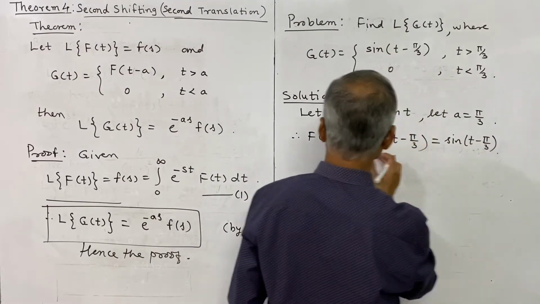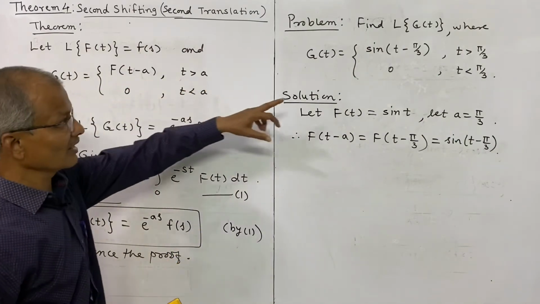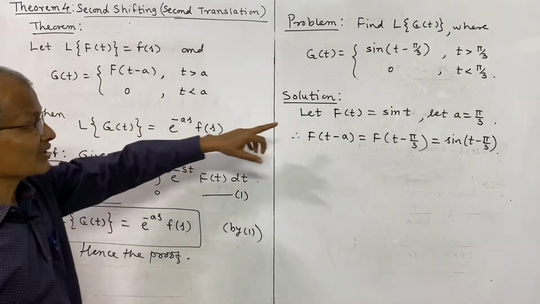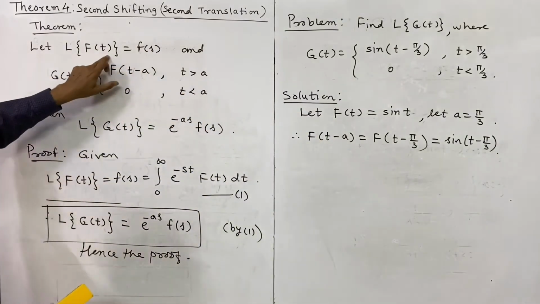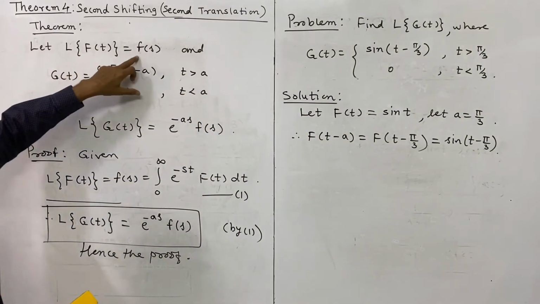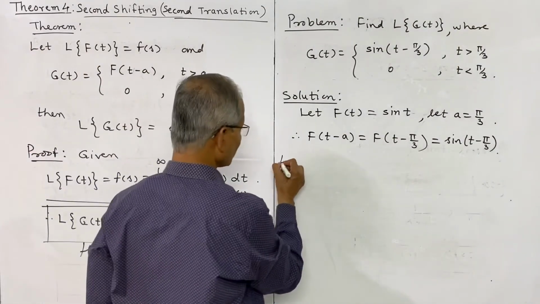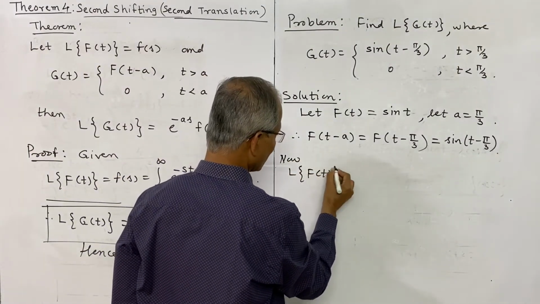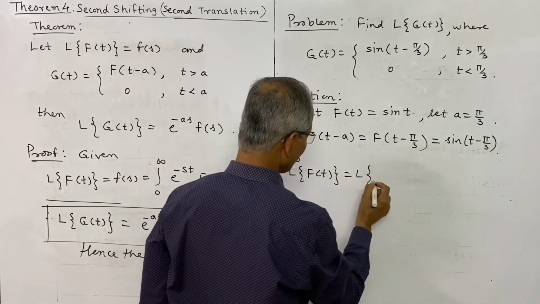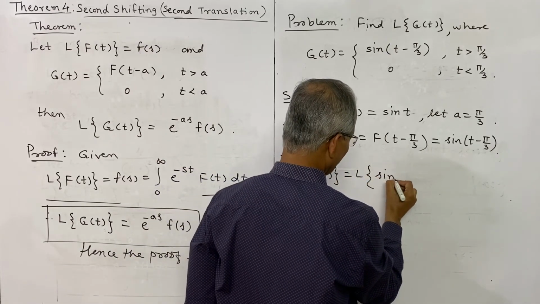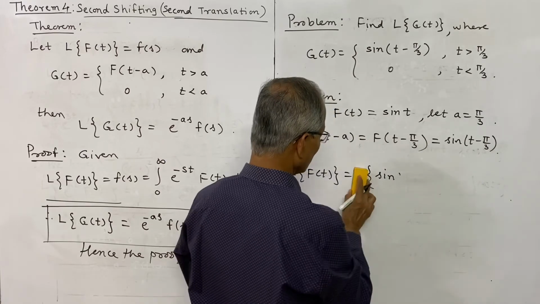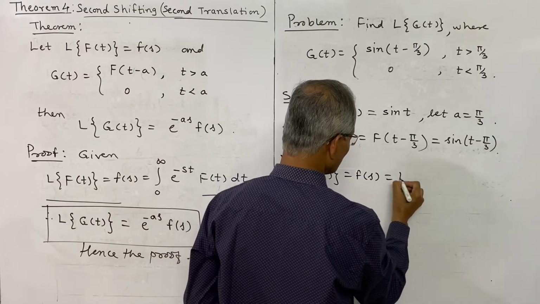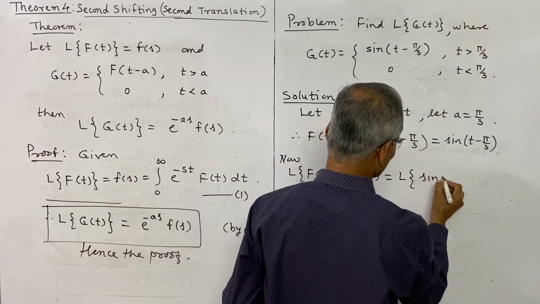And thus we get this form, f of t minus a is sine of t minus pi by 3. But we require the Laplace transform of f of t here, that is to be obtained. L of f of t is F of s. So now L of f of t is equal to the Laplace transform of sine of t, which is to be denoted by small f of s, and that is L of sine of t.